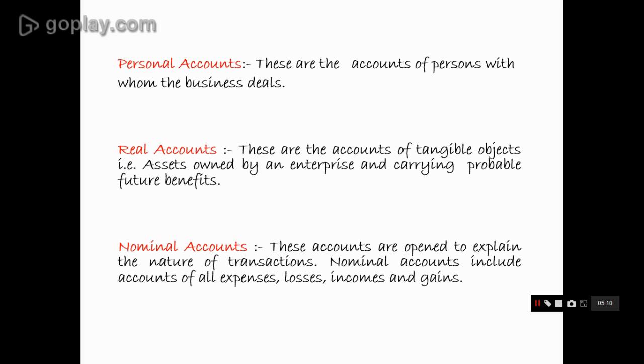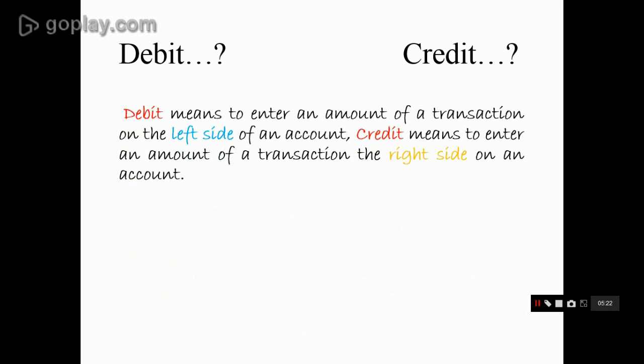Now we'll discuss what is debit and what is credit, as debit and credit carry a lot of significance in maintaining accounts. Debit means to enter an amount of transaction on the left side of the account. Credit means to enter an amount of transaction on the right side of an account.